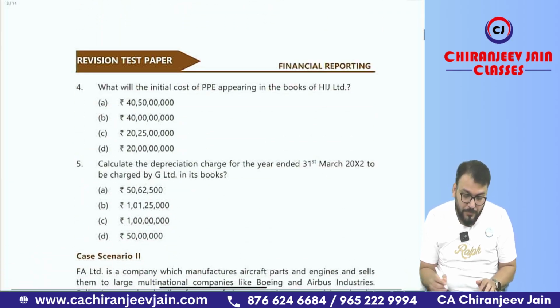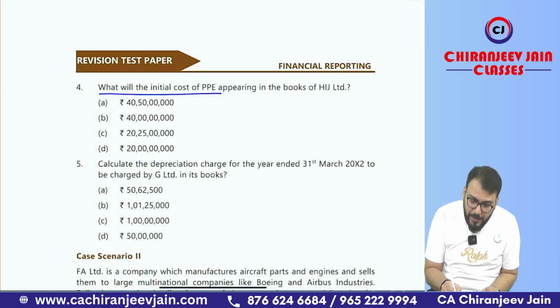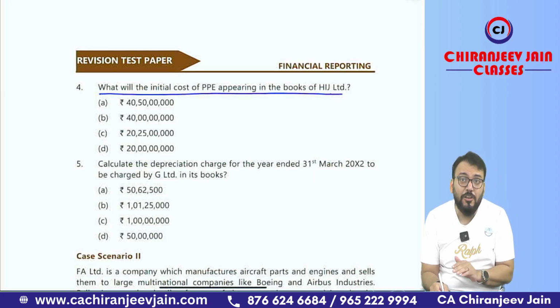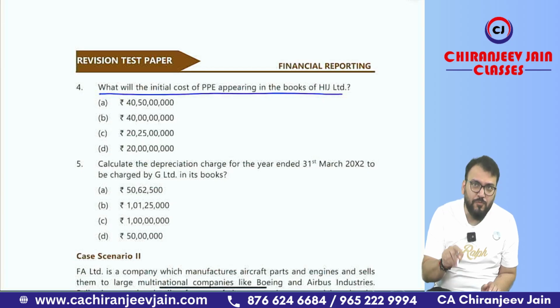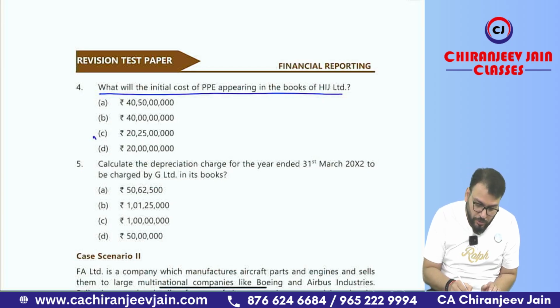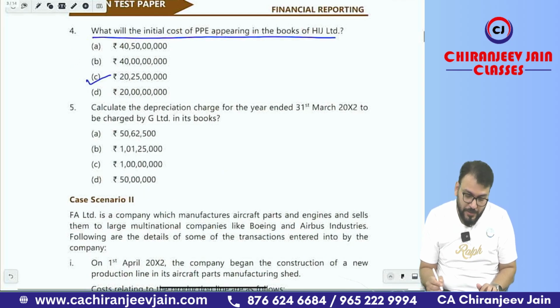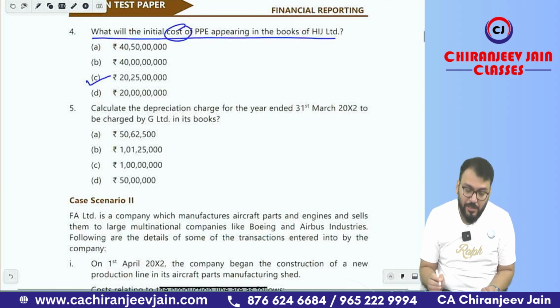Okay, sir. What will be the initial cost of PP appearing in the books of HIJ Limited? HIJ is one of the joint operators. It will be 20 crore 25 lakh, means 40.5 into 50%. So 20 crore 25 lakh. They have said cost, so the cost will be this only.